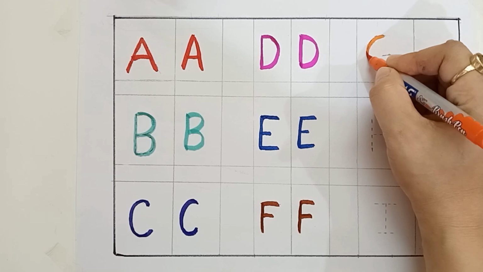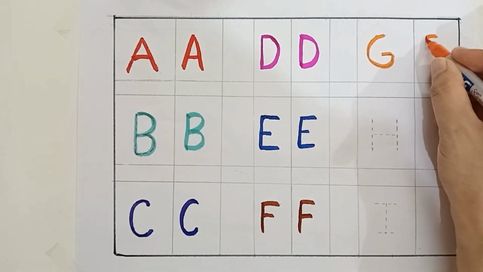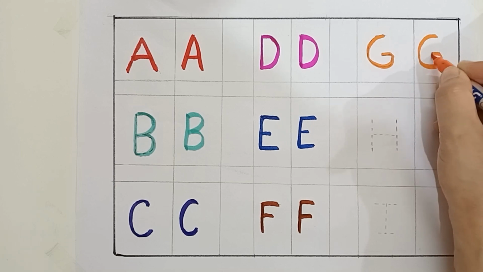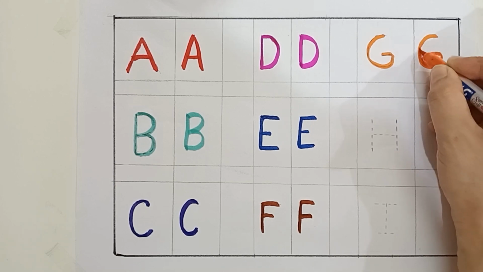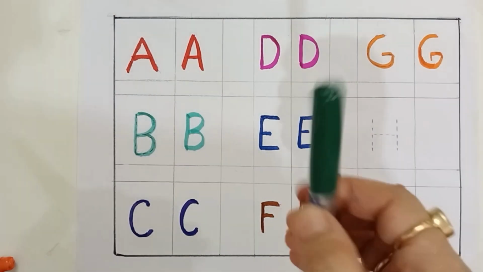G for guava. G for guava, orange color. Dark green color.